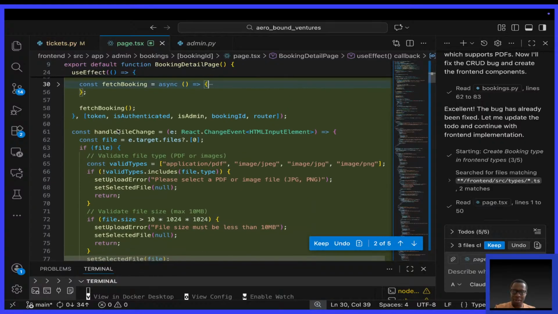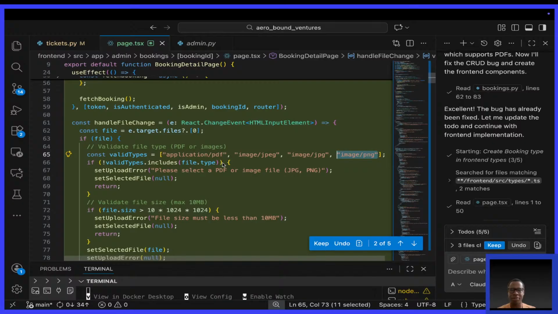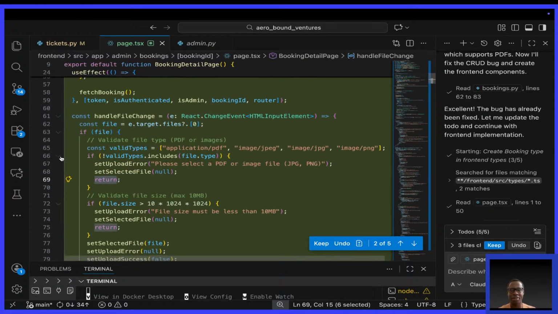All right, let's see, handleFileChange, if file. Validate file type. So it is only looking at application/pdf, image/jpeg, image/jpg, and image/png. So if the file type of the file which has been uploaded is not one of these, this is what this if statement is saying: we set an upload error and we set the selected file to null, then return.